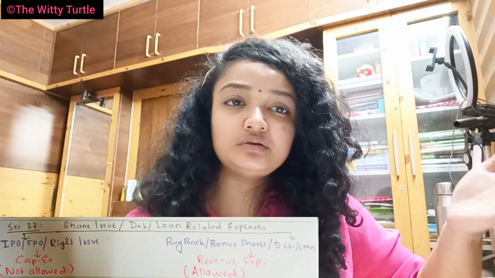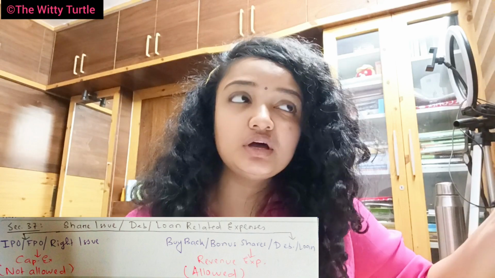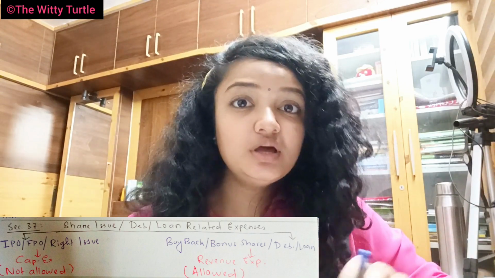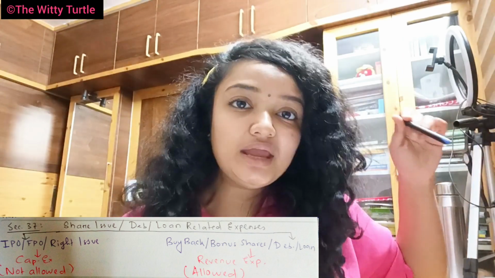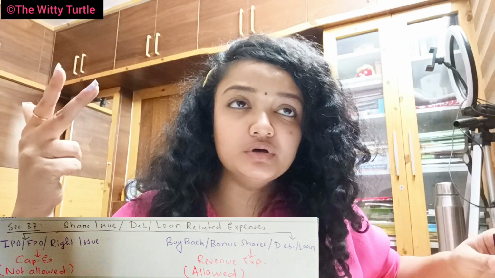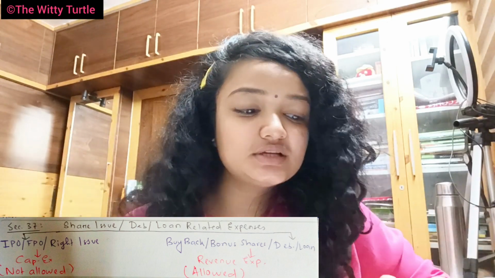And if they are treated as a revenue expenditure, they are allowed as a general deduction under section 37. What are allowed? Any expenditure made in connection with buyback, bonus share, issuing of debenture, or raising loans. Understood? I hope this is clear.